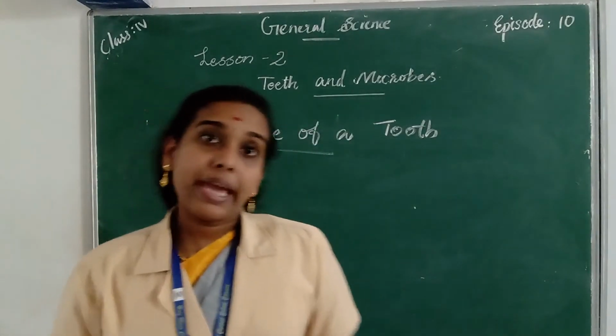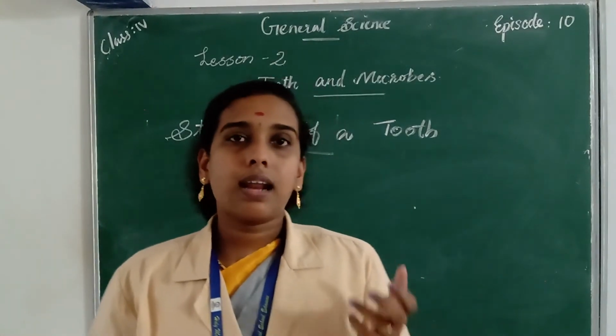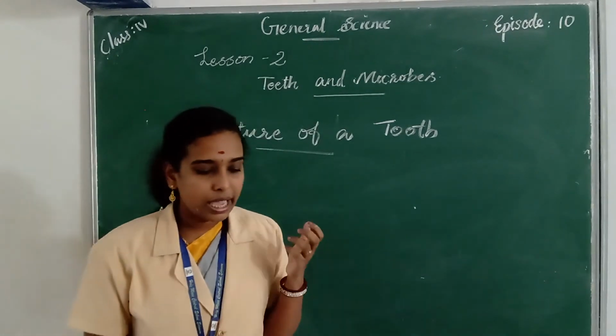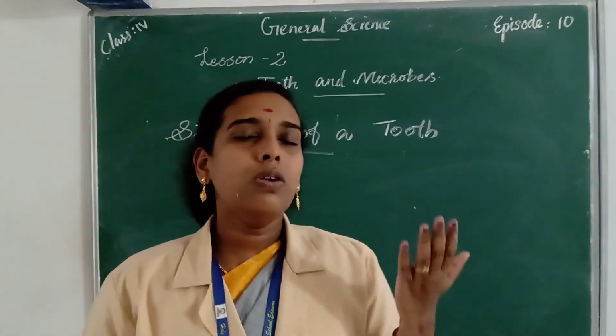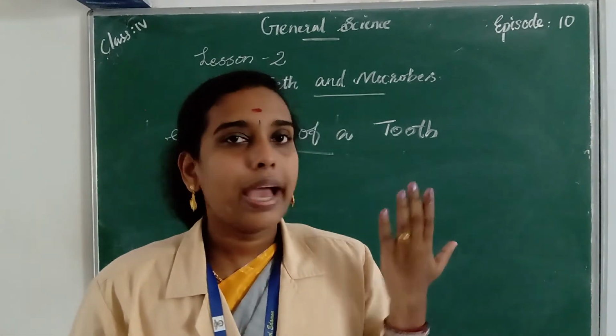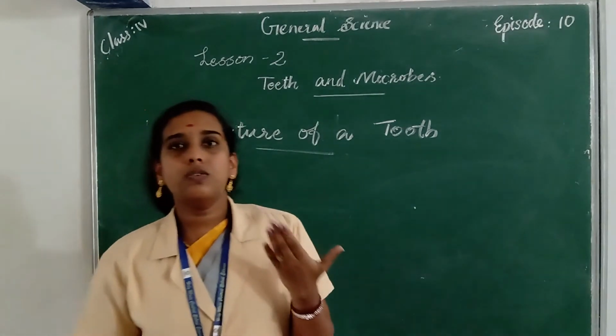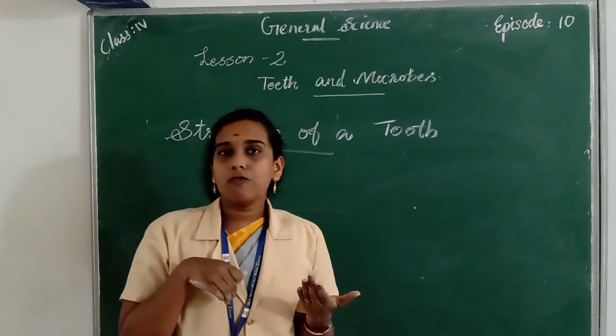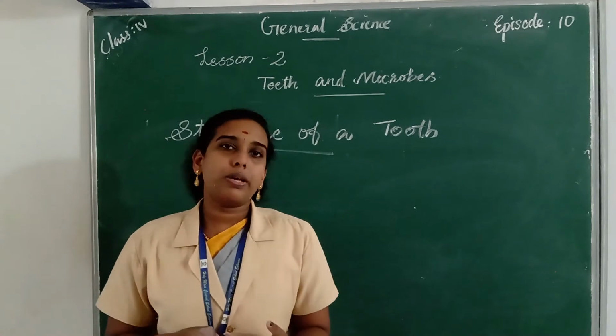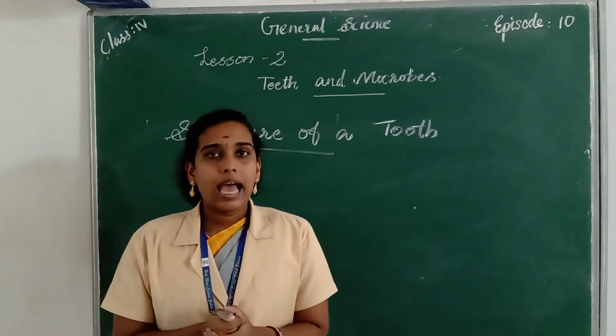So there are three main parts of a tooth. They are crown, root and neck. The part of the tooth above the gum is called the crown, and the part of the tooth inside or below the gum is called the root, and where the